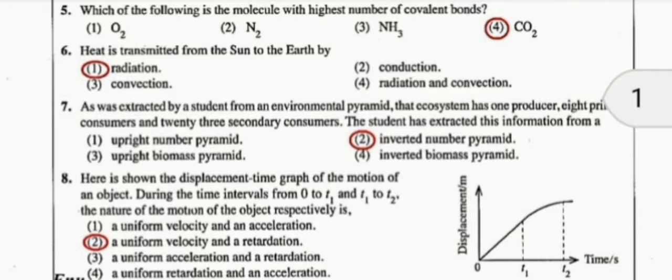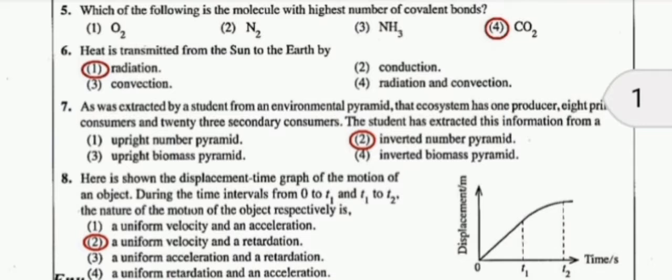We know there are three types of heat transmission: radiation, conduction and convection. Radiation does not need a medium. When the sun's rays come to the earth, no medium is important. That's why we can say the movement of sun rays is without any medium.